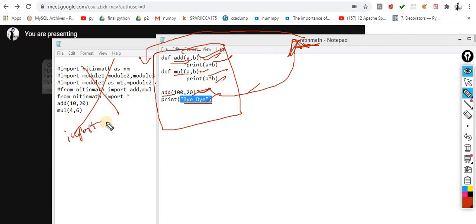I import this one over here. Now what is happening? Whatever is inside this file is imported over here, because I am importing all. So now what will my interpreter do? My interpreter will execute all these things because I imported all.